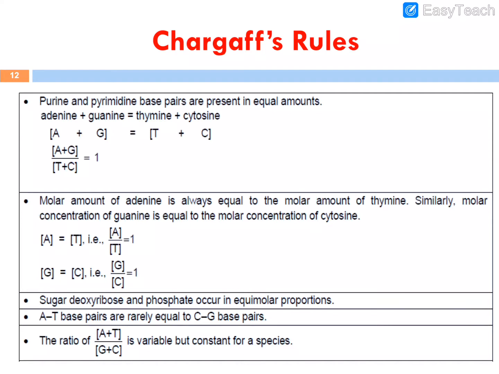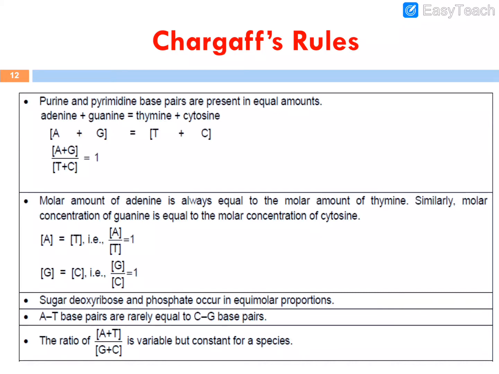DNA has 2 polynucleotide chains in which the nitrogenous bases may be adenine, thymine, guanine, cytosine. So the 2 strands of the DNA are stabilized by the formation of hydrogen bonds between the complementary nitrogenous bases.